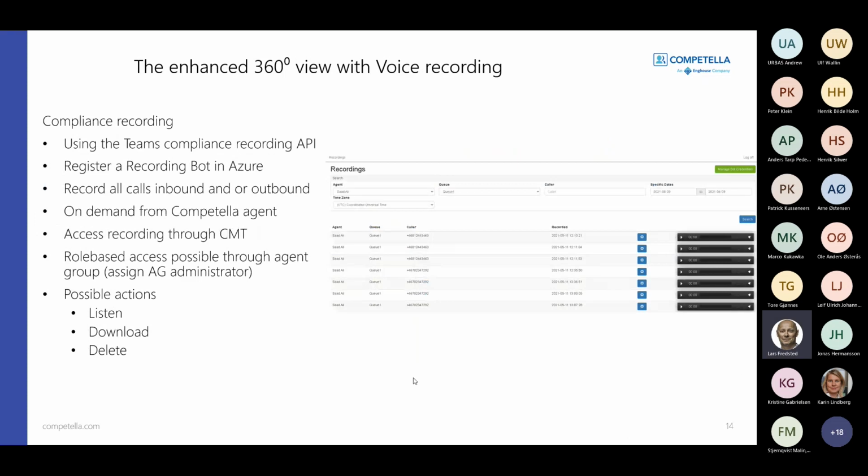Another part of the enhanced 360-degree view is the voice recording. The voice recording is also an app-based integration with Microsoft Teams. You just register a recording bot in your Azure tenant, set up the credentials, and it gives you the ability to record all inbound or outbound calls for the contact center enterprise, or for that matter, to do an on-demand recording. Recordings are accessed through the management tools that I showed you before. There you can listen, download, or delete the recordings.